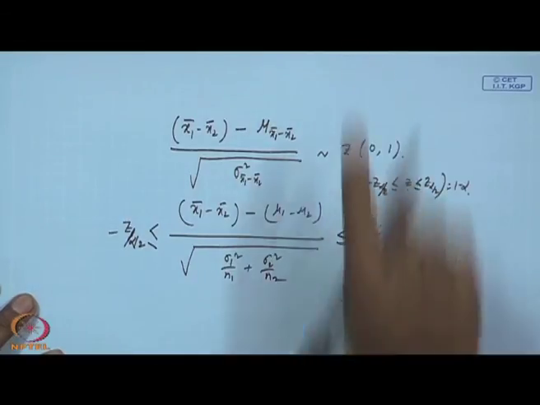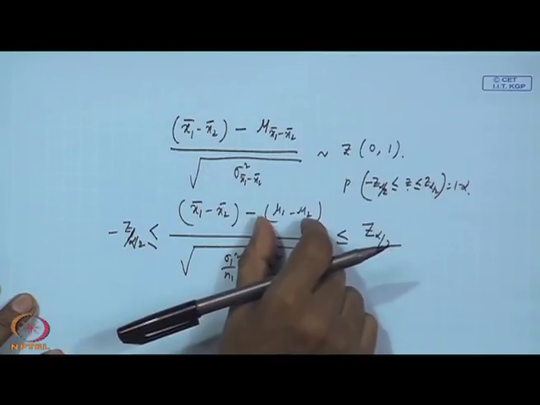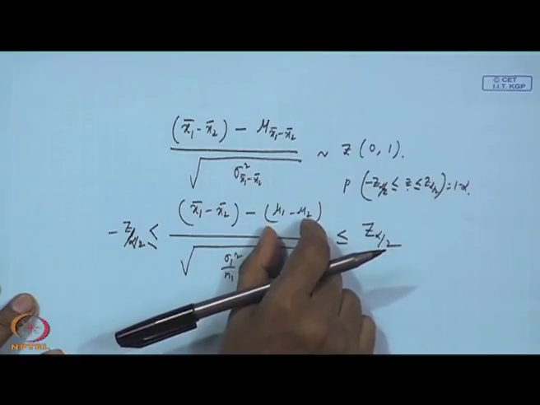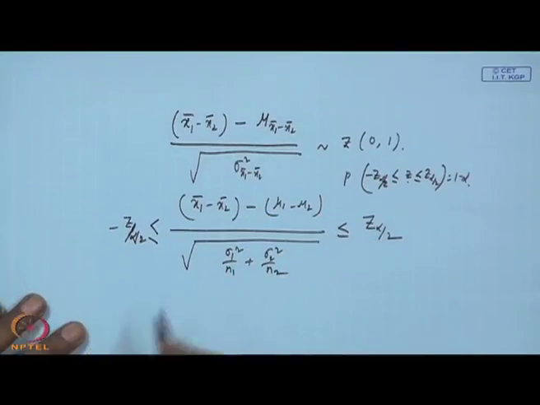So, can you not find out the interval for mu1 minus mu2? Very easily you can find out. Your ultimate interval will be x1 bar minus x2 bar instead of x bar.